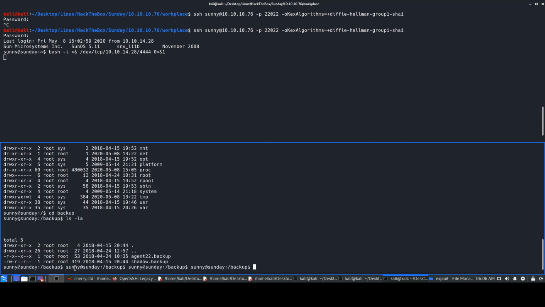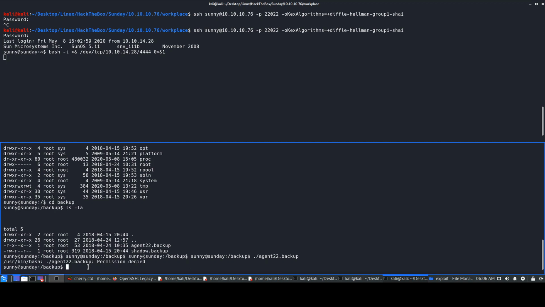Okay. So it did give us the result, that is agent 22 backup and shadow 22 backup, and it belongs to root and root group as well. So we belong to this particular group over here, and it says we have execute permission for some reason, and I'm not sure what this file is. Let's just try and execute it and see what we get. It says permission denied. Okay, we actually can execute this file, but I'm not sure why.